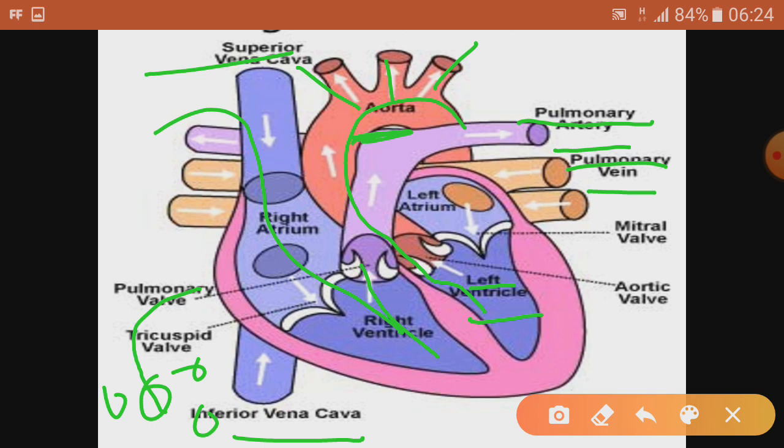And I told you all arteries carry oxygenated blood except the pulmonary artery, because here you can see this pulmonary artery has deoxygenated blood, and all veins carry deoxygenated blood except the pulmonary vein. Okay, so this is the working of the human heart, as I have just given you a vague idea. Revise well. Thank you.